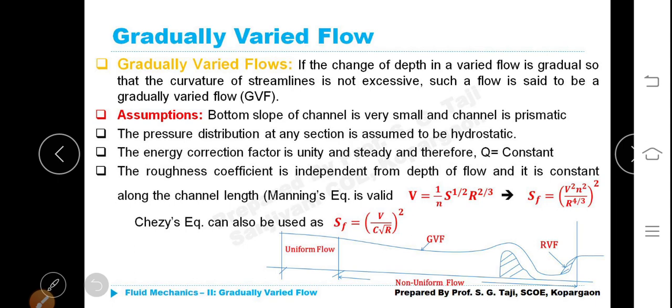So we have seen the bottom slope of the channel should be very small and the channel is prismatic. The pressure distribution at any section is assumed to be hydrostatic. The energy correction factor is unity and the flow is steady, and therefore discharge Q is constant at each and every section. The roughness coefficient or rugosity coefficient.